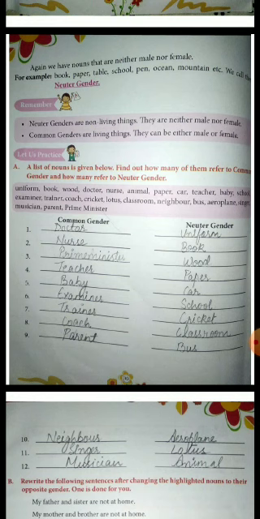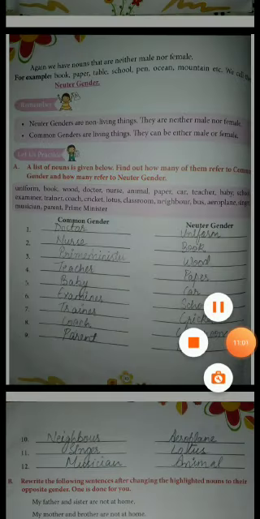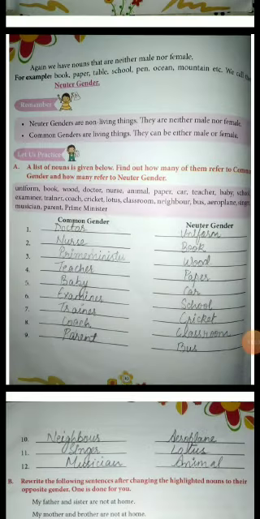Next is book. So book is living or non-living thing. You have to think it and then you have to write it in the blank. So student, you have to do this exercise yourself and we will move ahead.